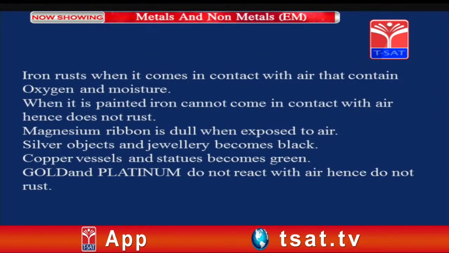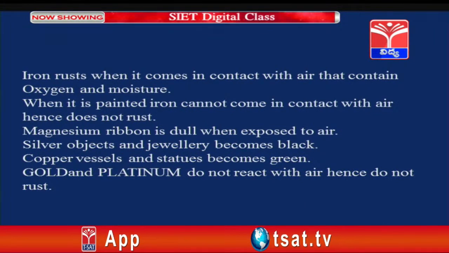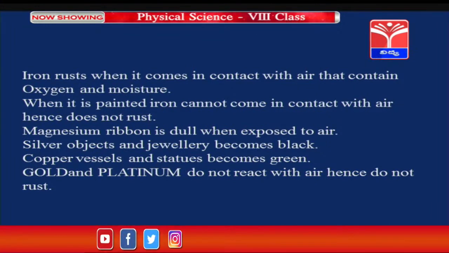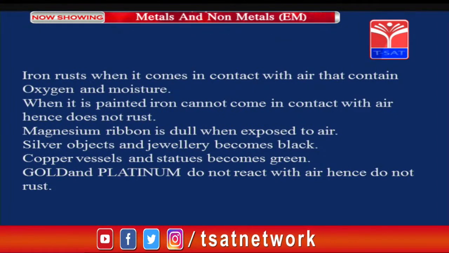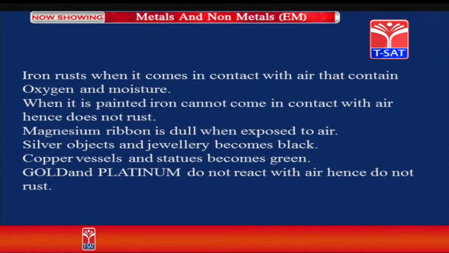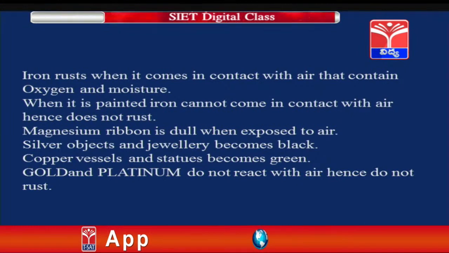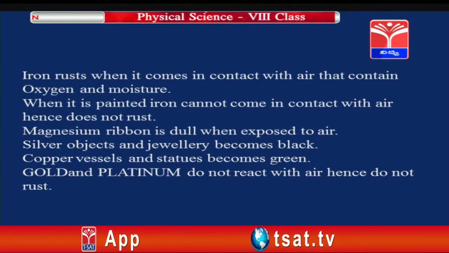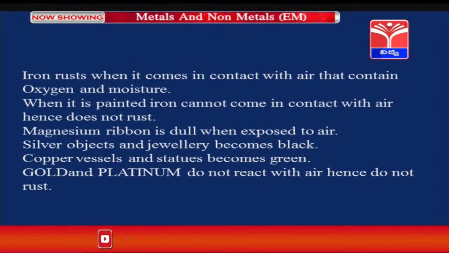Iron rusts when it comes in contact with air that contains oxygen and moisture. So here, when iron comes in contact with air which has oxygen and moisture, it becomes rusted. So to avoid the rusting, what has to be done? It has to be painted. When it is painted, iron cannot come in contact with air, hence it does not rust.